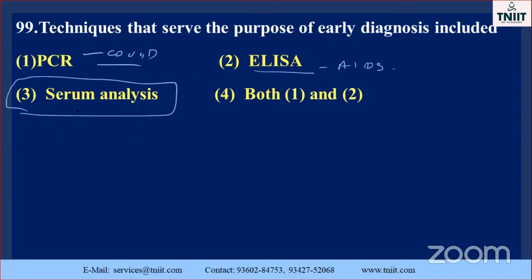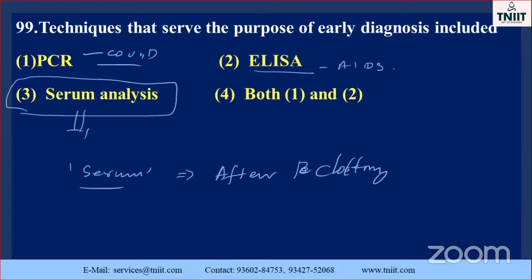What is the meaning of serum, already we discussed. After blood clotting, you will obtain the yellow color fluid. After completion of the blood clotting mechanism, you will get the yellow color fluid.